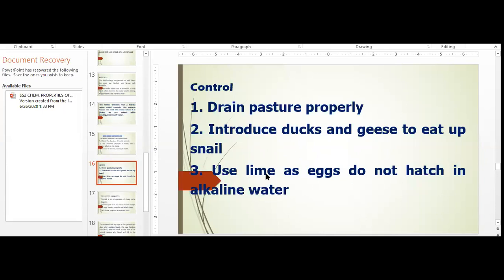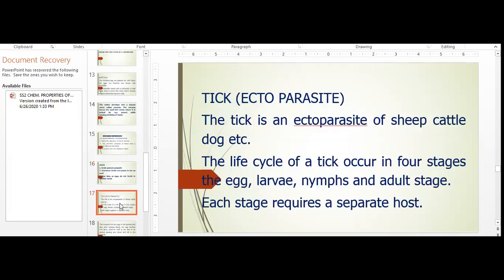You know, lime is a source of alkaline. So when you put lime inside the water of your sheep or cattle, it will make the water alkaline, and the eggs would die, will not hatch into miracidia.